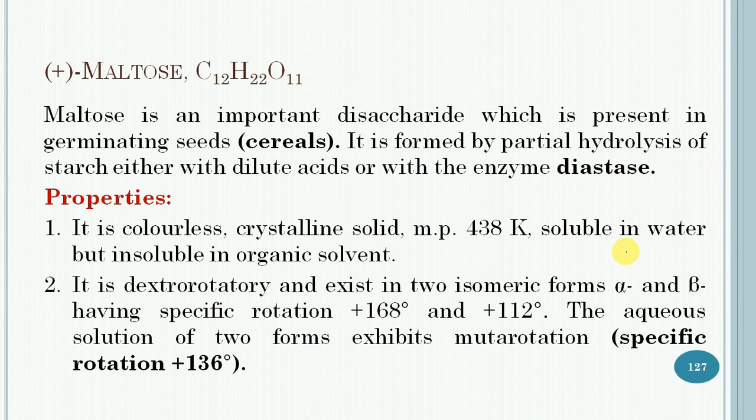Then next is maltose. It has a formula similar to sucrose. Maltose is an important disaccharide which is present in germinating seeds, particularly in the case of barley. It is formed by the partial hydrolysis of starch either with dilute acid or with the enzyme diastase.